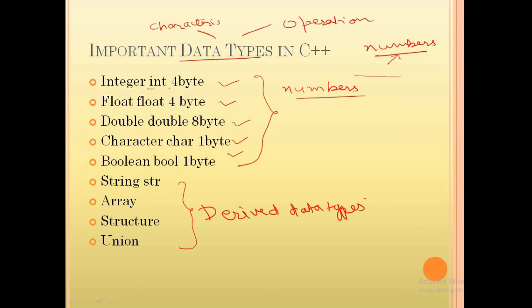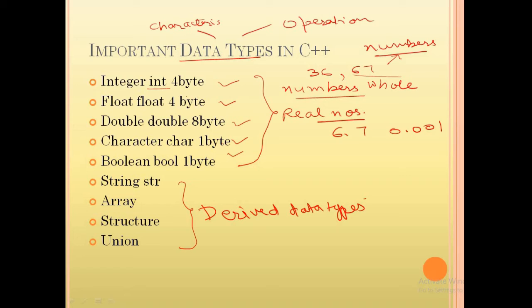Alright, so integer actually stores whole numbers, and float and double actually store real numbers with fractional values, like 6.7, 0.001, while in integer you store whole numbers like 60, 36, 67 and so on. Understand?